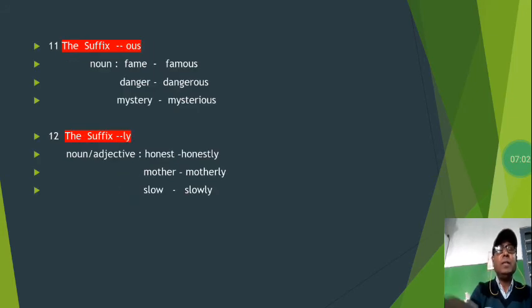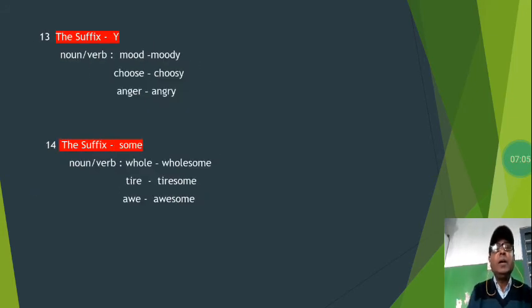Next, the suffix is Y, just the single letter Y. Mood becomes moody by adding Y. Choose becomes choosy, adding Y. Anger becomes angry, adding Y at the end of these words. Some of them are verbs, some of them are nouns. Mood, moody, choose, choosy. Choosy here is from a verb. Mood is a noun. Anger is what here? No doubt, it is used as both noun and verb.